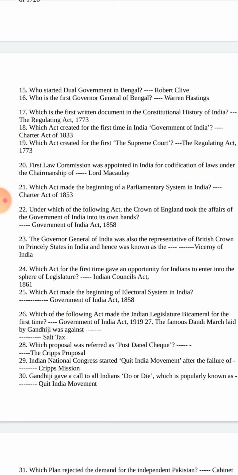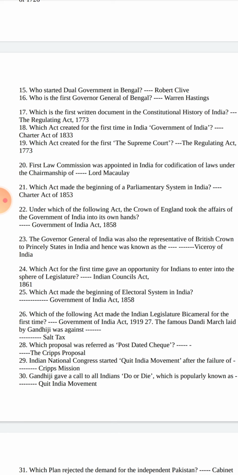Which act created for the first time the Government of India? Charter Act 1833. Which act created for the first time the Supreme Court? Regulating Act 1773. The first Law Commission was appointed in India for codification of laws under the chairmanship of Lord Macaulay. Which act made the beginning of a parliamentary system in India? Charter Act 1853.